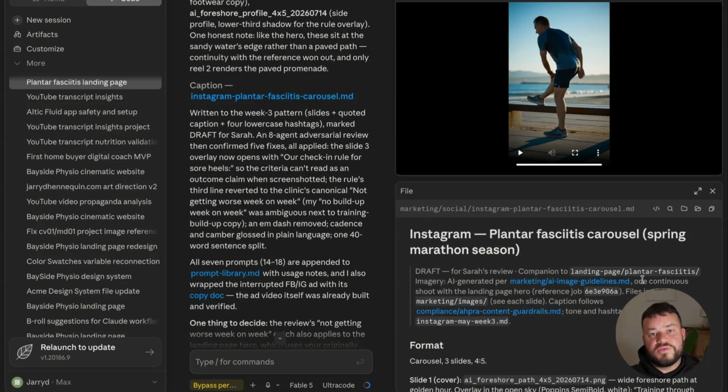So that is full end-to-end, how you go from identifying a potential opportunity. We started with the plantar fasciitis. We know that that's a big problem for our potential clients. We know that they're active, they're likely training for marathons, they're likely experiencing this issue, something that we can help with. We've created a piece of content that is unique to us and something that clearly communicates that problem and how we can potentially help them. We've hopefully crafted the message in a particular way that's going to entice them to engage.